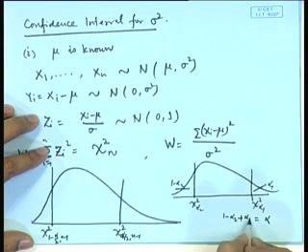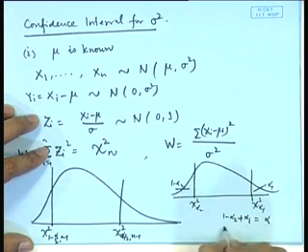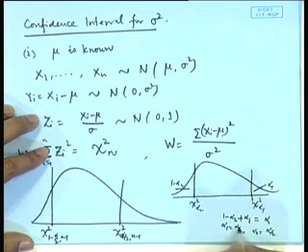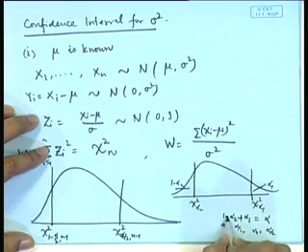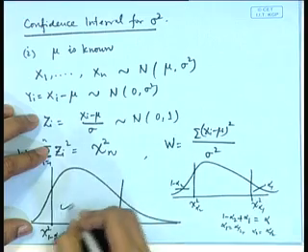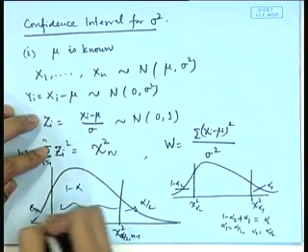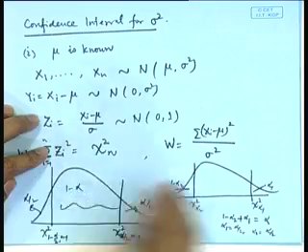But for convenience, because in that case we may have several different values, one takes alpha 1 is equal to alpha by 2 and alpha 2 is also equal to alpha by 2. In that case, this value becomes easy. So, this probability is 1 minus alpha, this probability is alpha by 2, this probability is again alpha by 2.